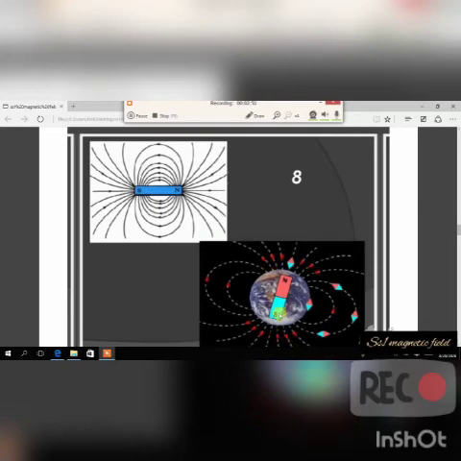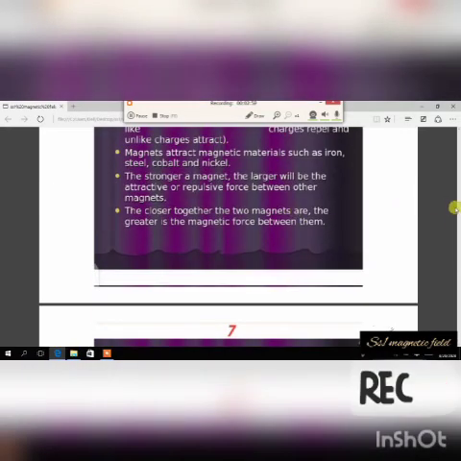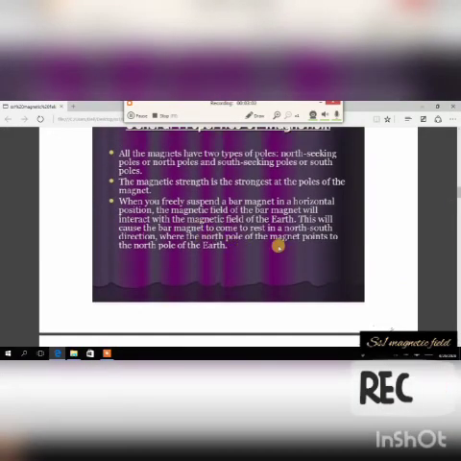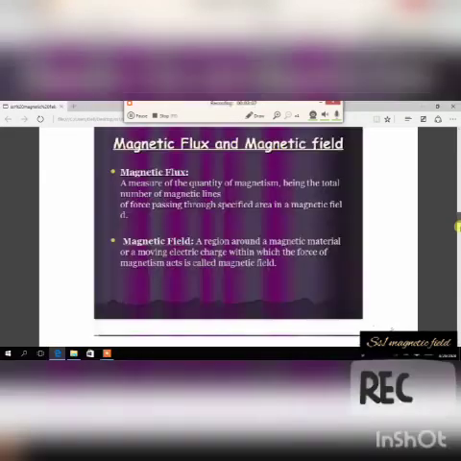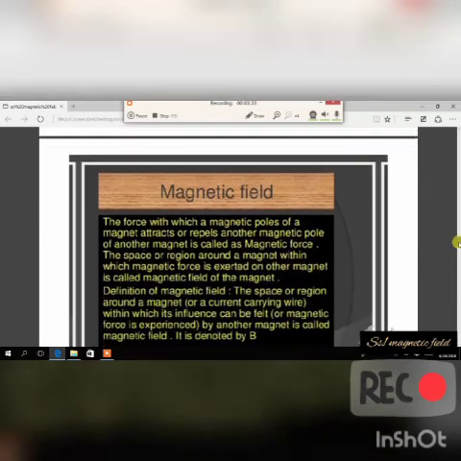From that last one that I was talking about, let me go back a little. I was saying the north pole of the magnet points to the north pole of the earth. So that's what is happening here in this diagram. The north pole has actually shifted, pointing to the north of the earth, and the south pole pointing to the south of the earth. So that's what will happen when you freely suspend a bar magnet in a horizontal path. It will happen like this. So that's it. We move on.